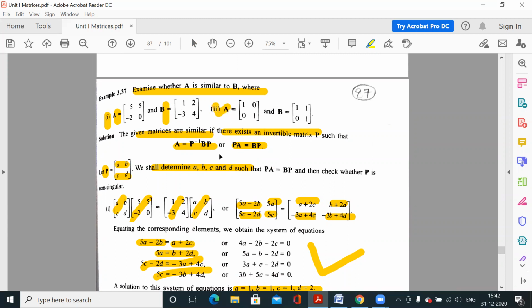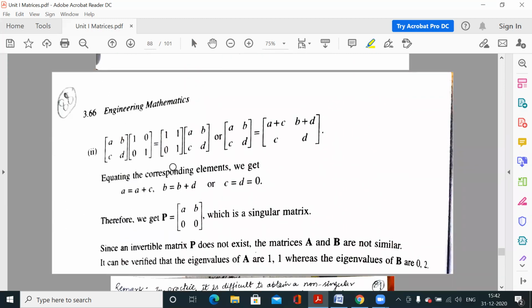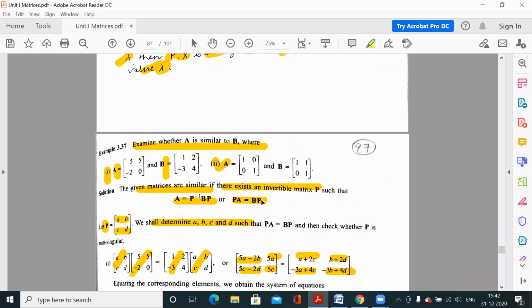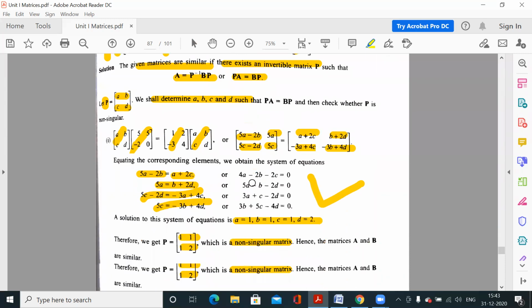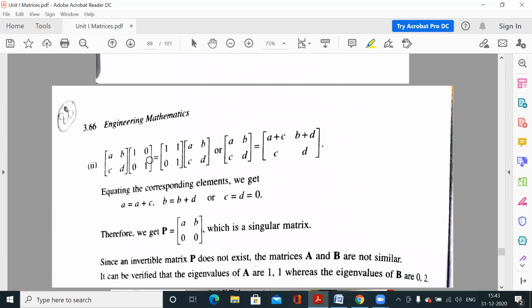Now in the second question, we also have to check this condition: PA must be equal to BP. This is your A matrix, this is your B matrix. Now assume P as a, b, c, d, because again we have 2 by 2 matrices. So P is a, b, c, d. Now multiply PA and BP and make these matrices equal. So we will have this system, and this system is equal to this matrix. So a would be equal to a plus c, b is equal to b plus d, c is equal to c, d is equal to d.